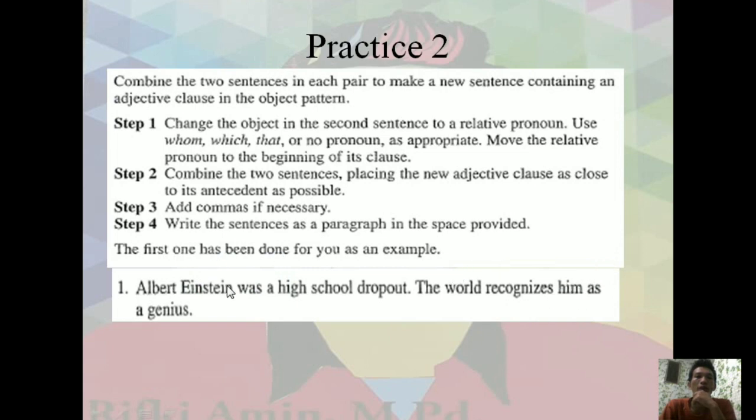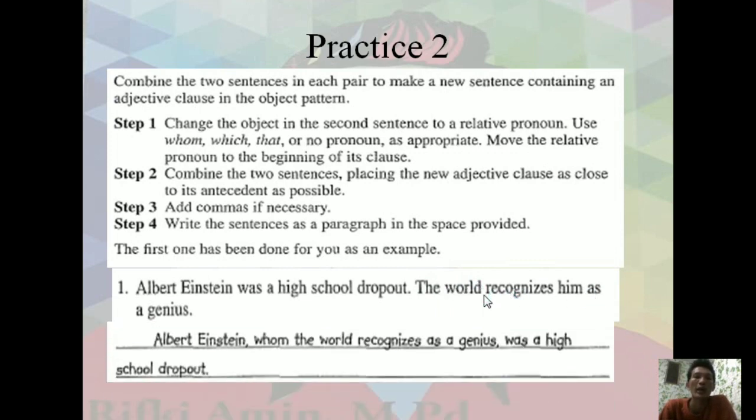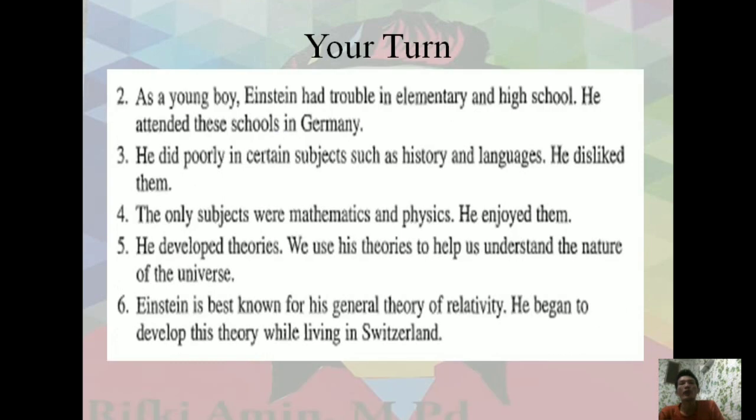Him here refers to Albert Einstein, and the original sentence is the world recognized Albert Einstein as a genius, and we combine it to become Albert Einstein, whom the world recognized as a genius, was a high school dropout. Okay, number one is done for you, and your turn. You have to complete number 2 to number 6. There are 5 numbers here.